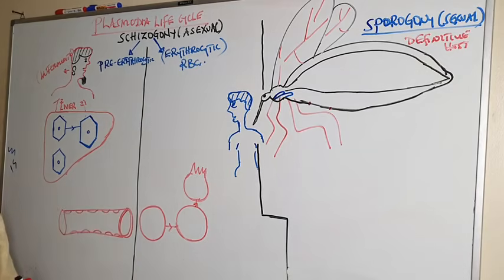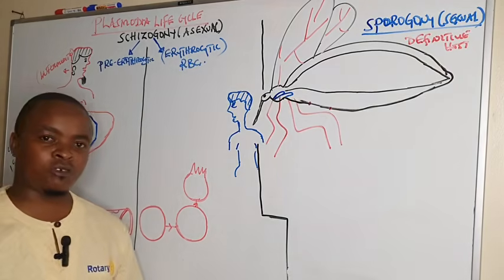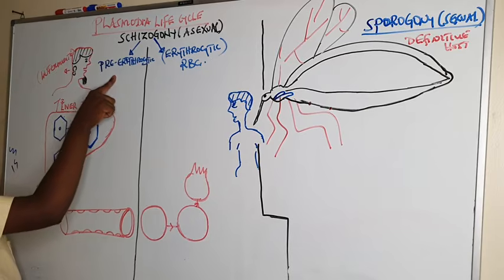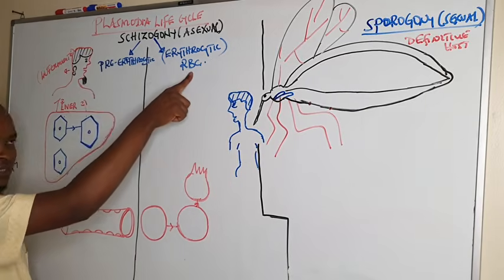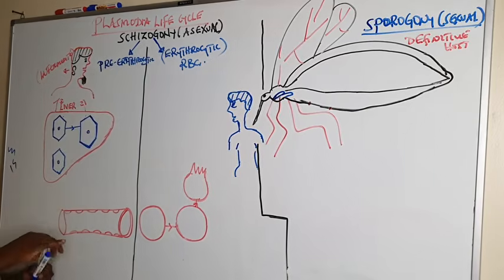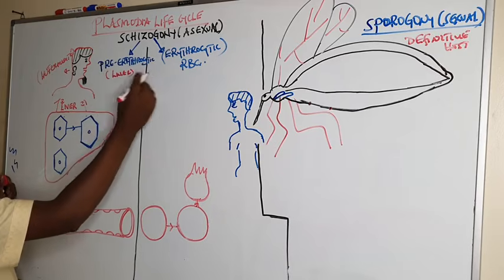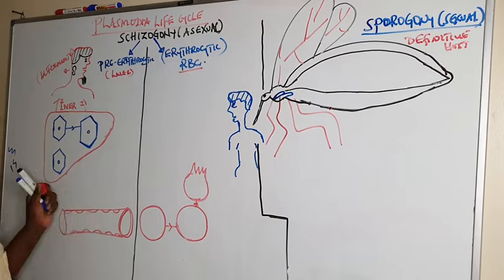Pre-erythrocytic occurs majorly in the liver cells, whereas erythrocytic occurs in the RBCs.